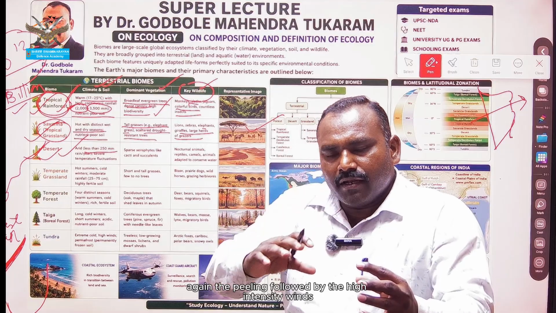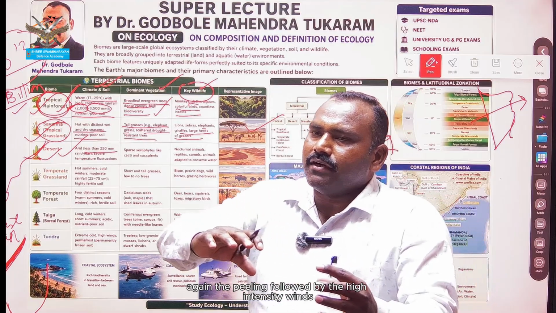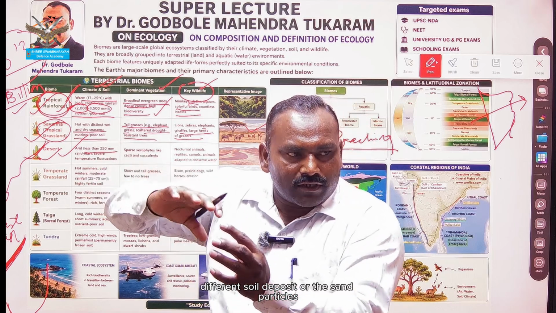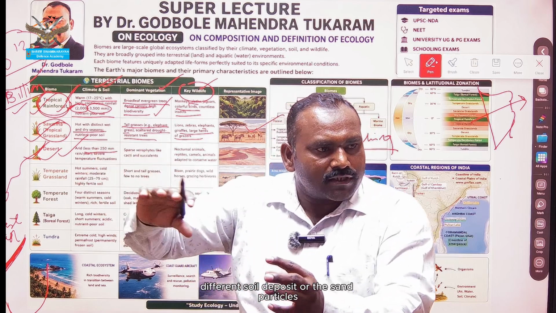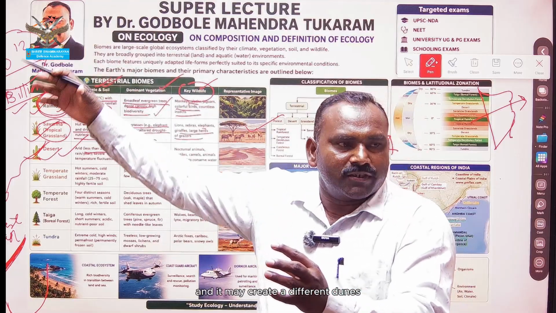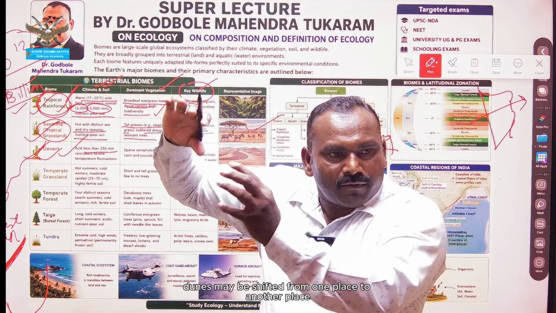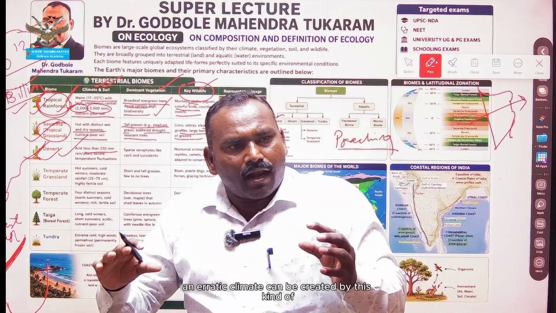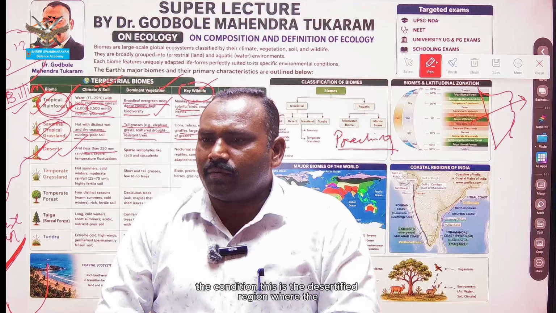Again, the peeling is followed by high intensity winds, and those winds may shift the loess, the different soil deposits or sand particles, and create different dunes. And again, dunes may be shifted from one place to another. That is, an erratic climate can be created by this kind of condition.